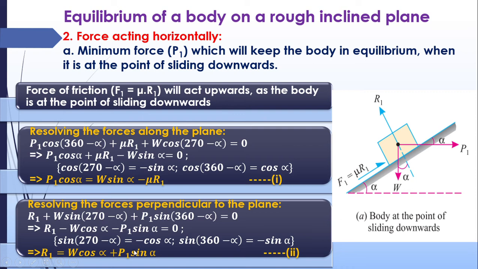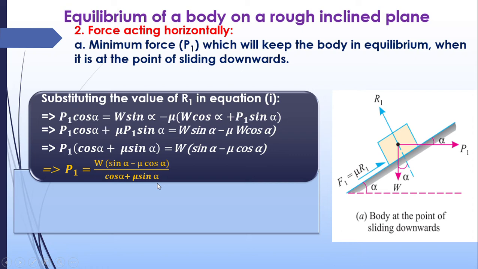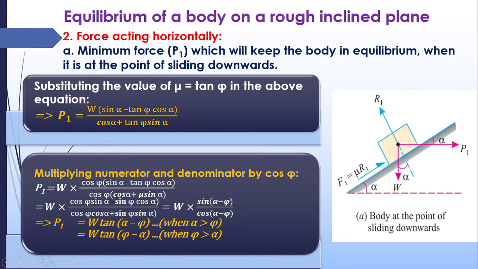Next step is to substitute this R1 value in this equation. By substituting the value in this equation you will get this one. The next step is we have to remove this mu. We have to substitute tan phi instead of this mu. So you will get this equation.